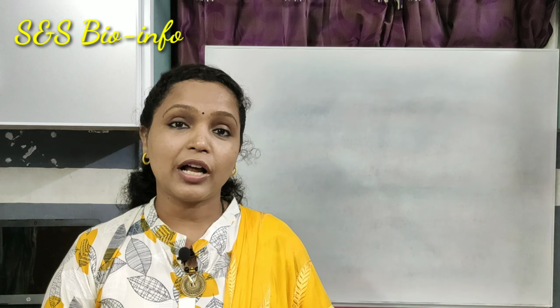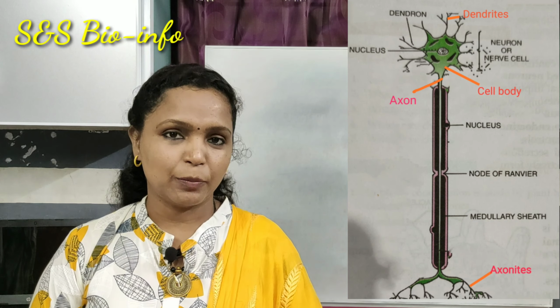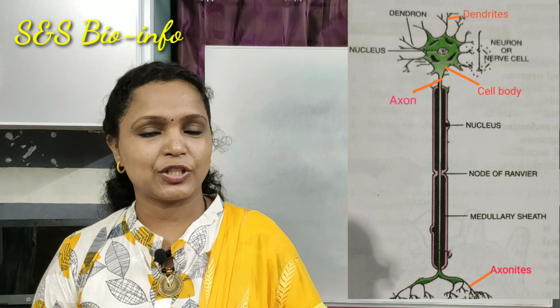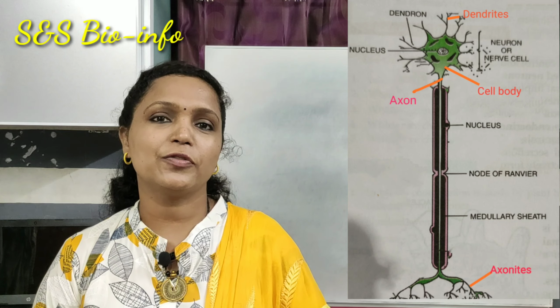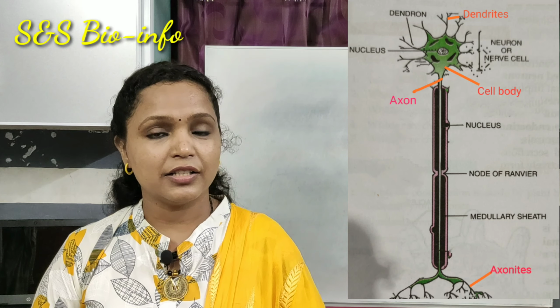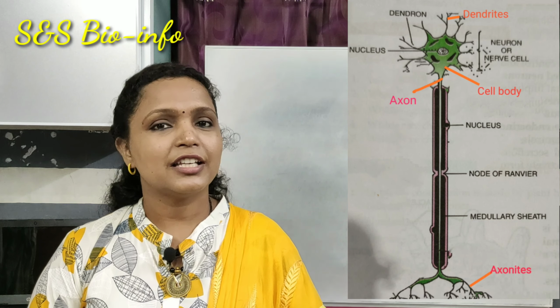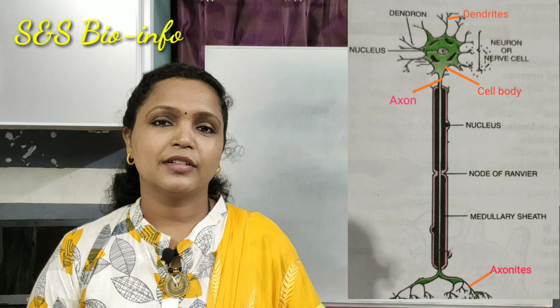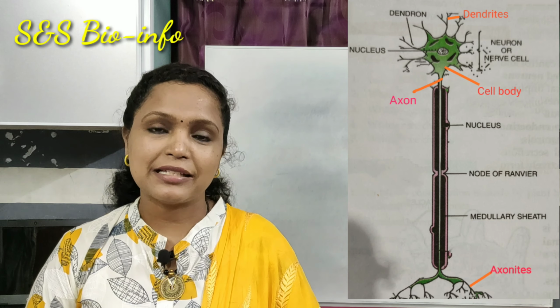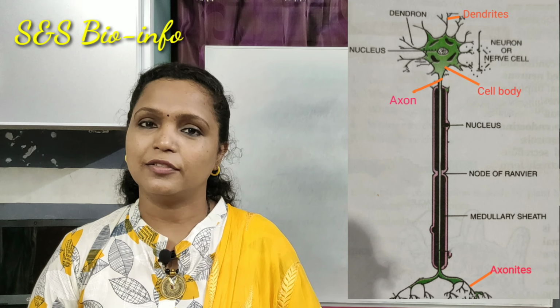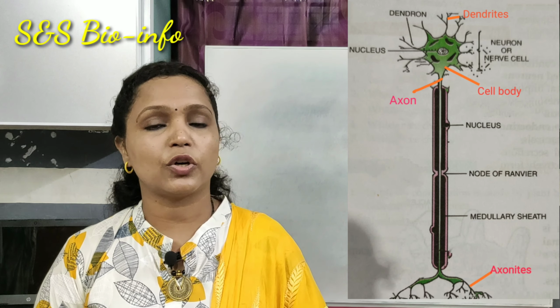A typical neuron has three parts: the dendrites, cell body or cytosol, and axon. What is the function of each part? Dendrites receive the stimuli, the cell body processes it, then the axon conducts the messages or information in the form of electrical impulses or electrical signals.